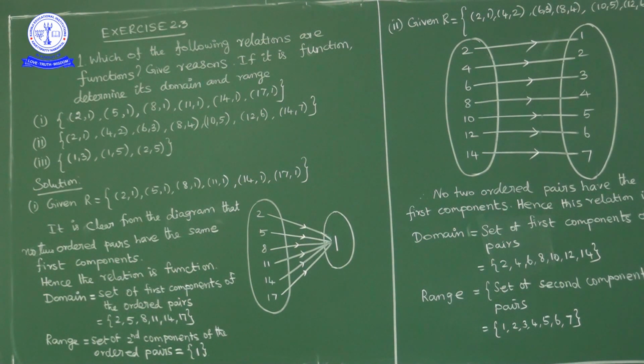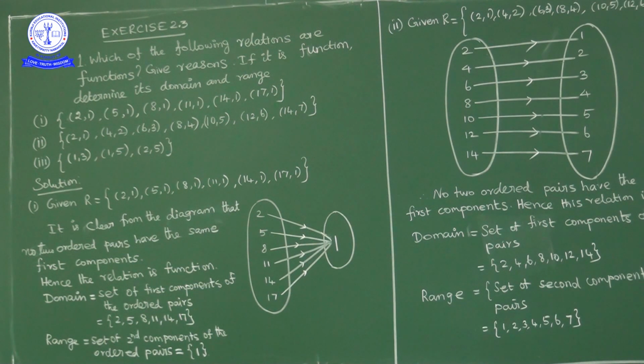The set of first components of the ordered pairs comes under domain. The set of second components of the ordered pairs comes under range. So what are the first components of the ordered pairs here? 2, 5, 8, 11, 14, 17. So the domain is the set of elements 2, 5, 8, 11, 14 and 17. What is the range here? The range is the set of second components of the ordered pairs. Here we have only one element, that is 1. So the range is the singleton {1}.